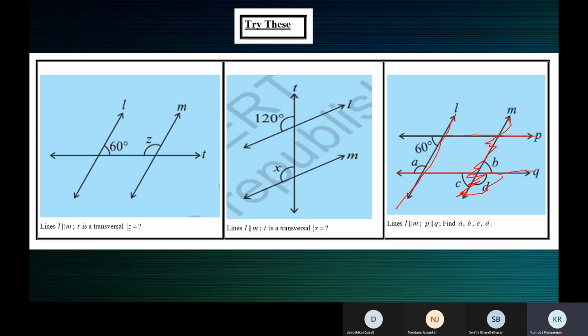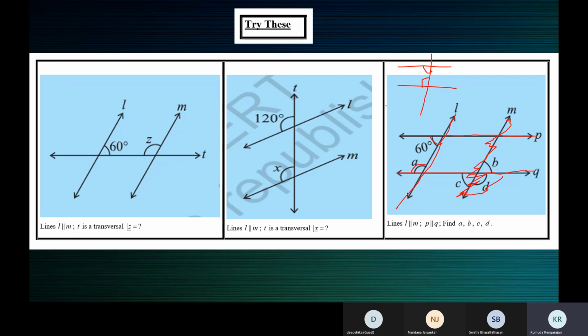Now, what is the relation between A and 60? See, we have two lines like this and a transversal like this. We have two angles here and here. What kind of angles are they? Ma'am, they are co-interior angles or allied angles, ma'am. Yes. First, they are on the same side of the transversal and both are interior angles.